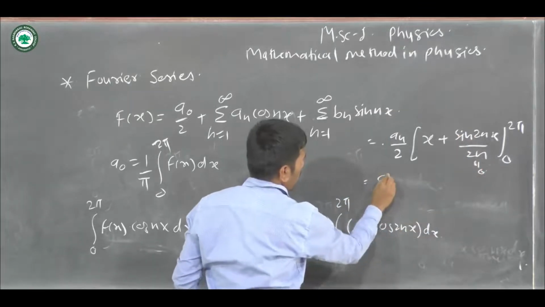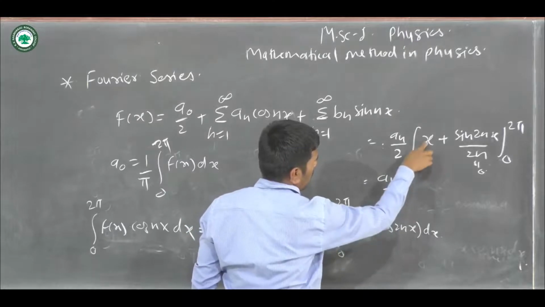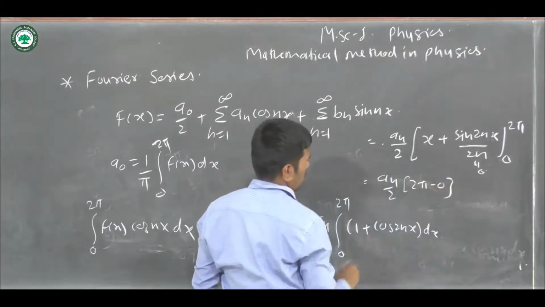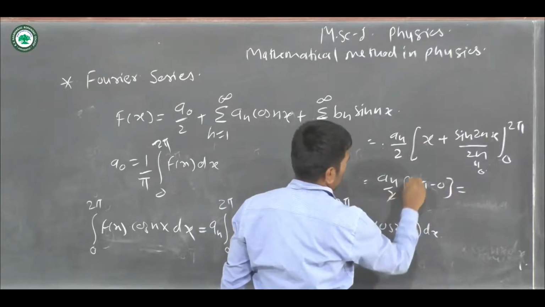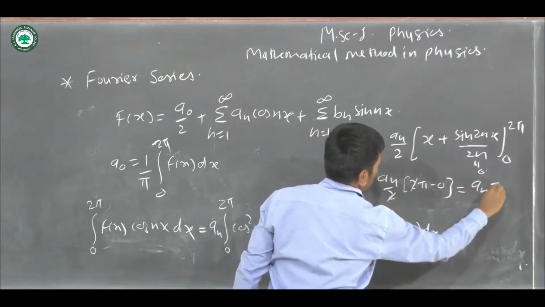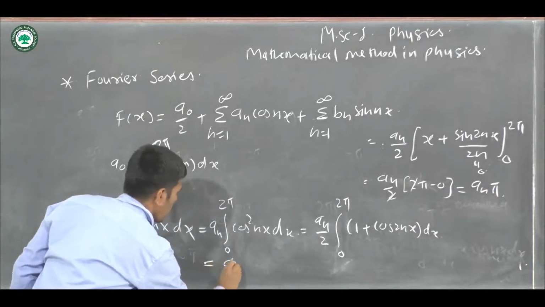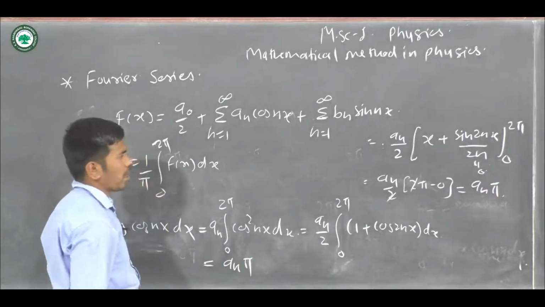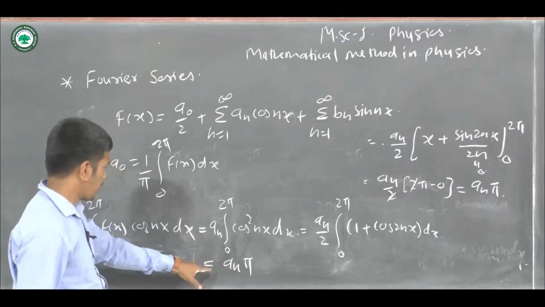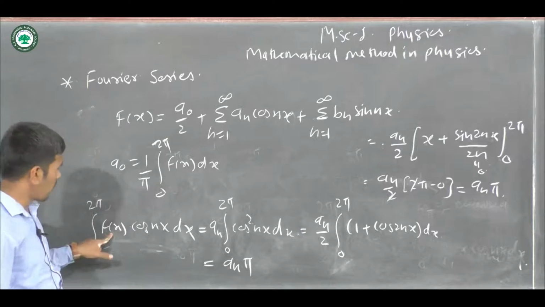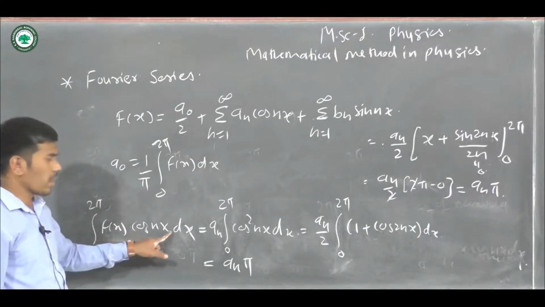So we have an divided by 2 into the limits 2 pi and 0, and this is equal to an into pi. So an into pi is equal to integration over 0 to 2 pi f of x into cos nx dx.